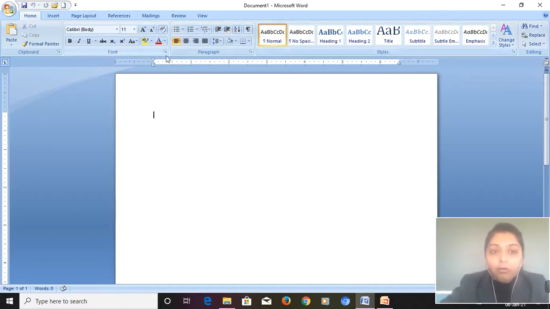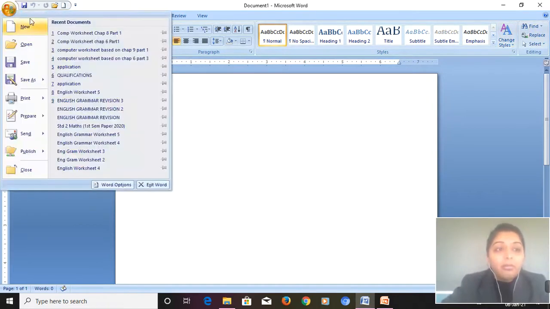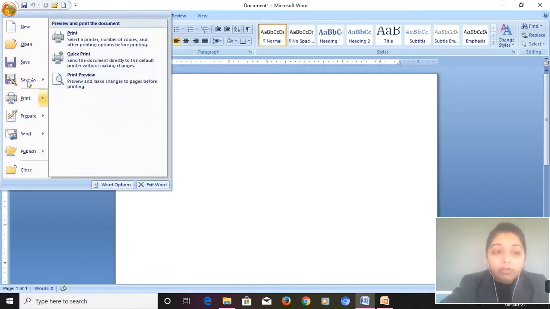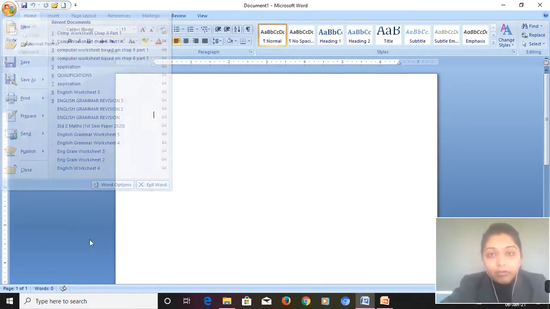This is the Font group, Paragraph group, and these are different tabs available to us in the ribbon. The next we were having the File tab. See, here is the File tab. In this we are having new document, open an existing document, then save a document. All these options we are having in the File tab. Is it clear to you?